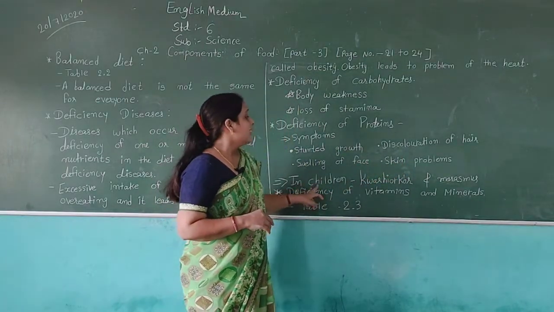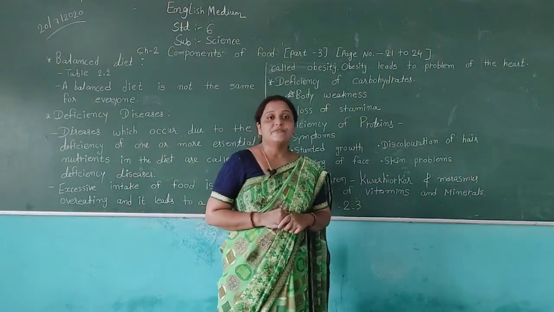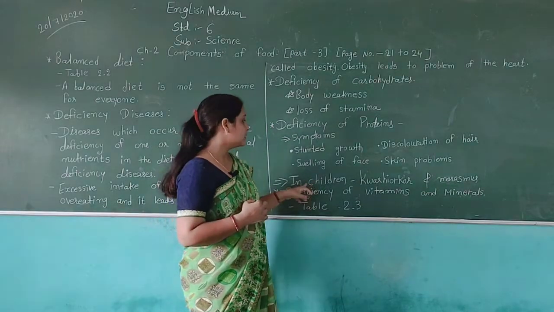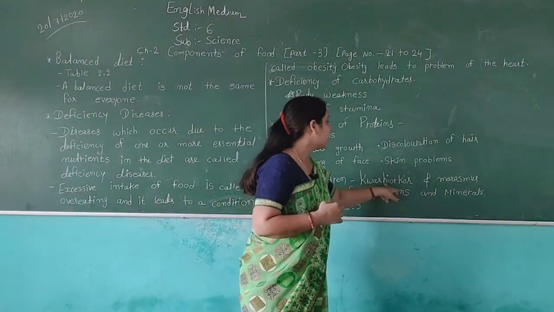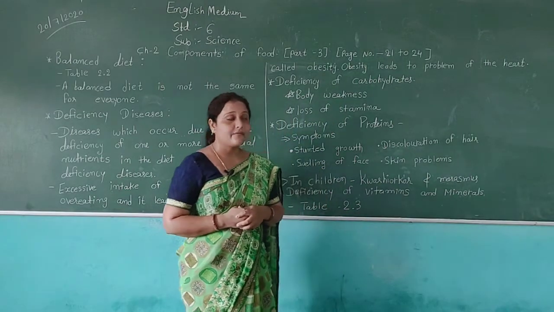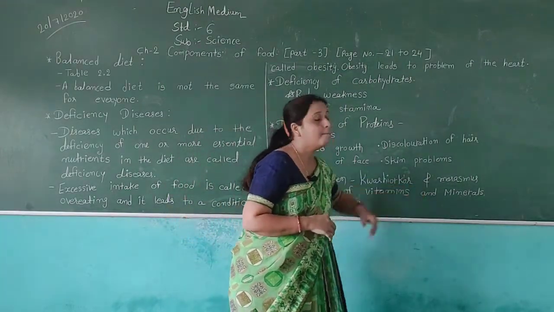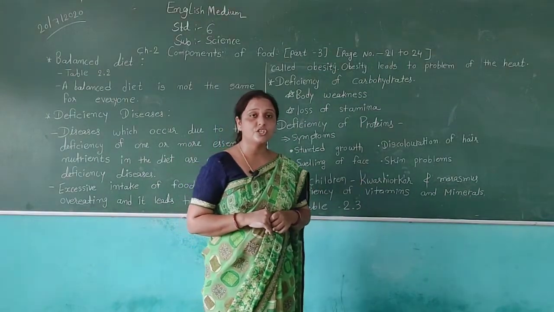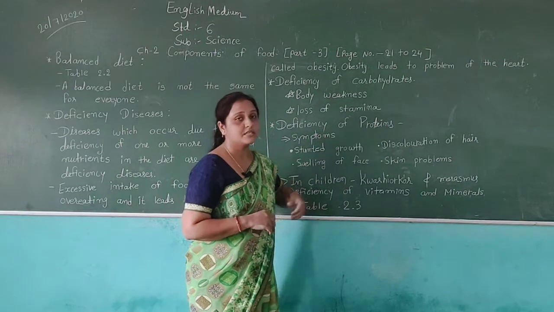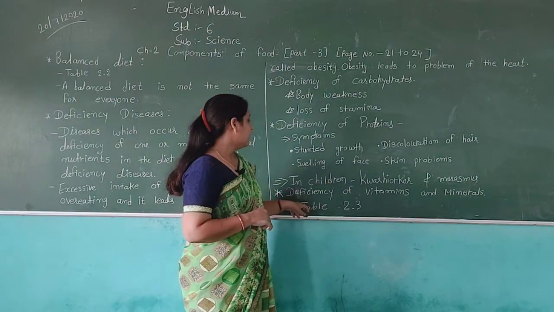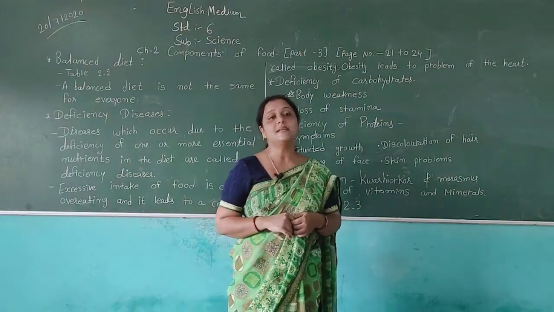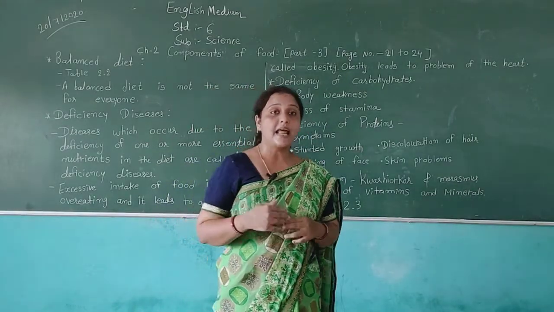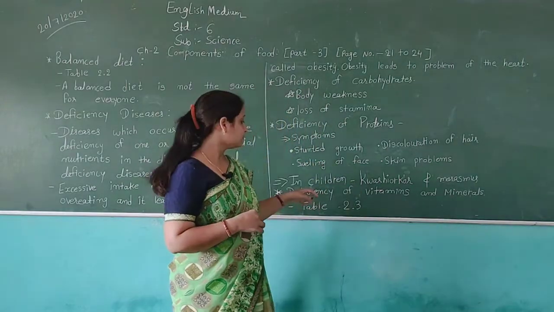Then after, with deficiency of proteins in children, we can see many types of diseases. For example, Kwashiorkor. We can see this type of disease. Then after, marasmus. We can see two types of diseases in children because of the deficiency of proteins. Then after, deficiency of vitamins and minerals. Vitamins and minerals are very important to us, like carbohydrates and proteins.